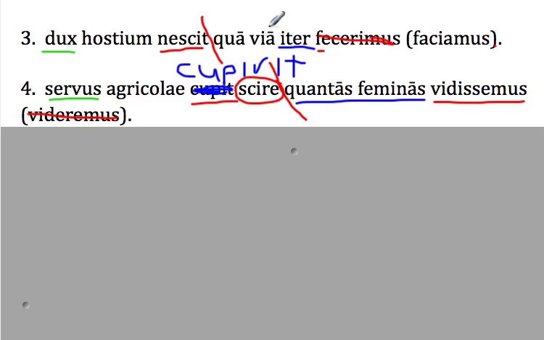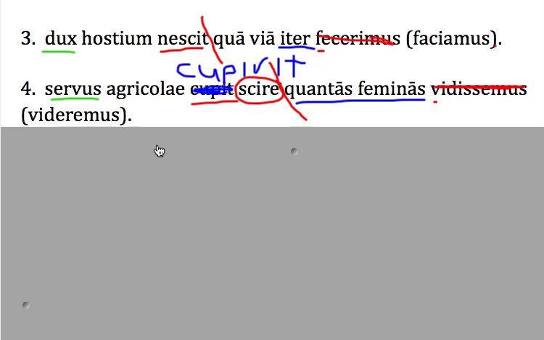Okay, here the time before, wanted to know, we had seen. Okay, that's because this is a pluperfect subjunctive with its issemus. If it had been the viderimus, the imperfect subjunctive, the time relationship would have been different. If it had been viderimus, it would be the slave of the farmer wanted to know what great women we saw. Or, time after, the slave of the farmer wanted to know what great women we would see.